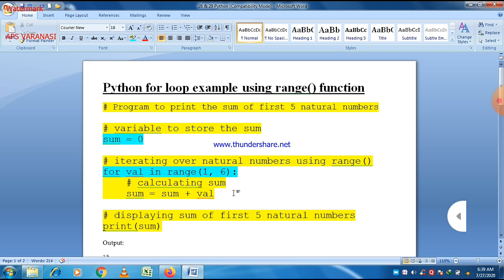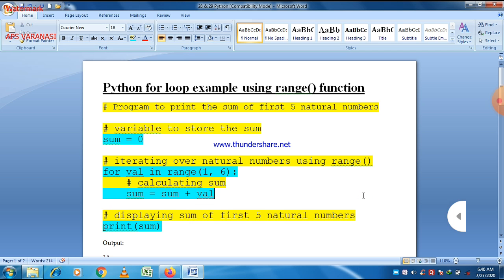Now if you want to execute this program, just go to Python script mode and type it as it is. You are able to run this program, and it finds the sum of the first n natural numbers, whatever value of n you give, the sum is calculated up to that value.